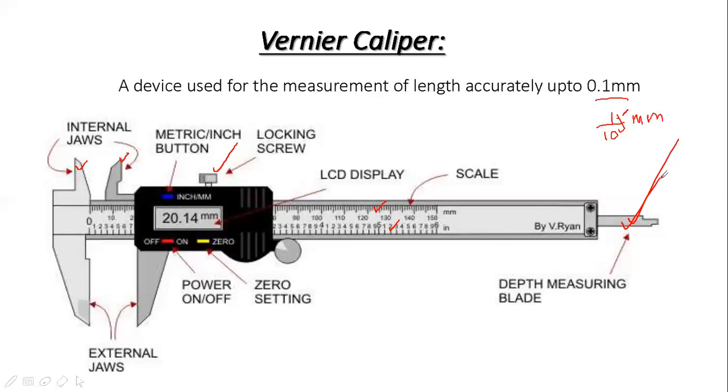But if you want to measure length less than 0.1 millimeter, its reading will be doubtful, not significant. It will not give you accurate reading. There will be error in the reading then.